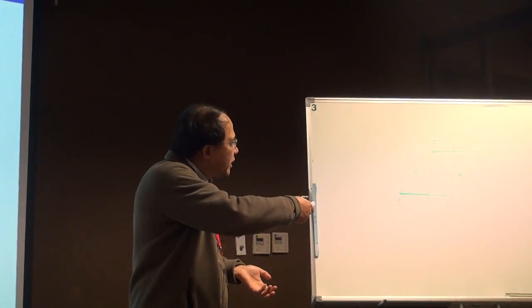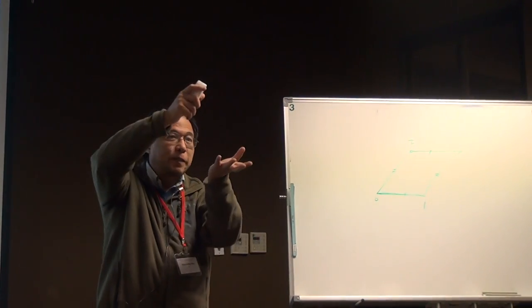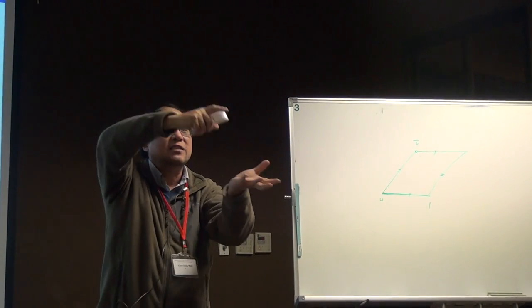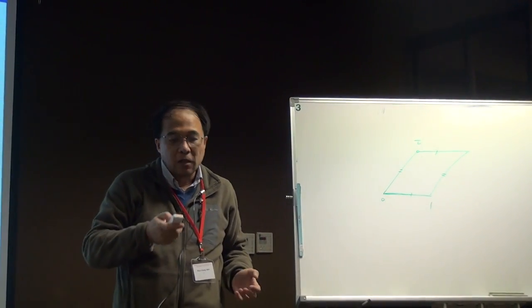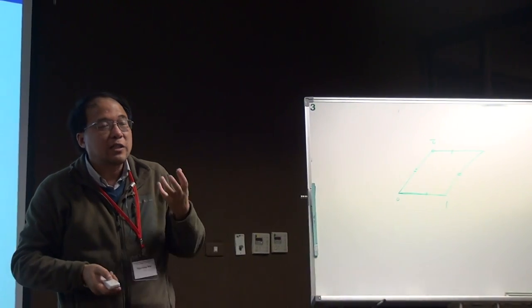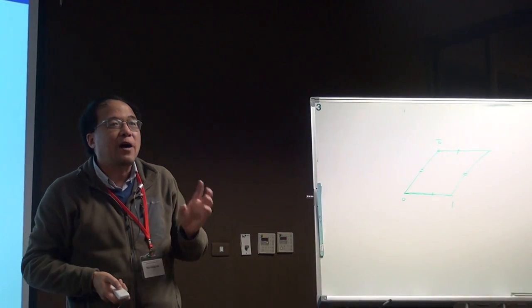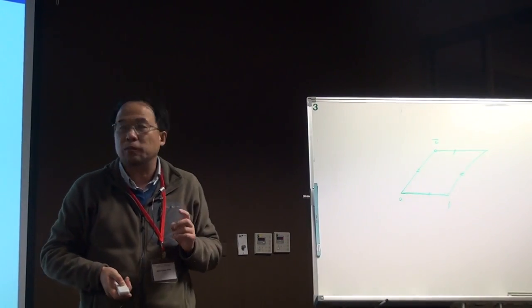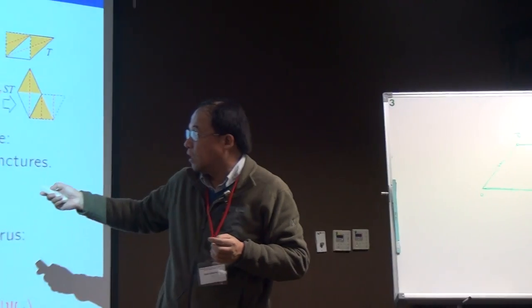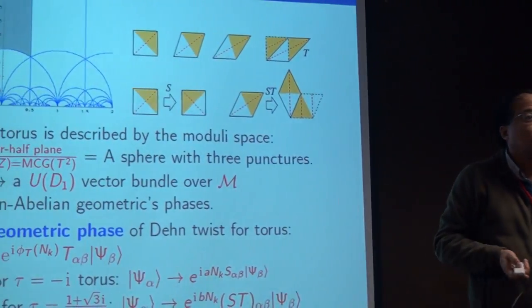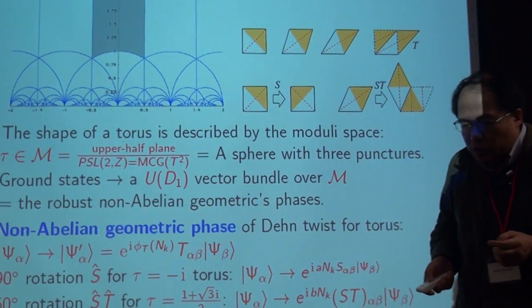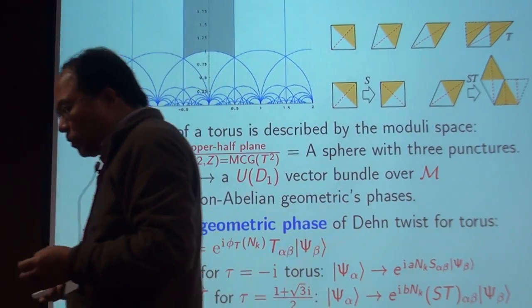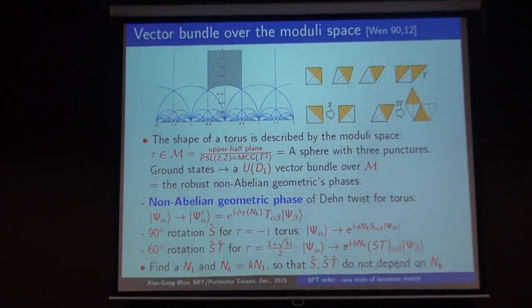As we change this tau, this subspace starts twisting in the big Hilbert space. Therefore, the ground state degeneracy defines a fiber bundle or vector bundle on this moduli space, our upper half plane. And this vector bundle will have a connection.